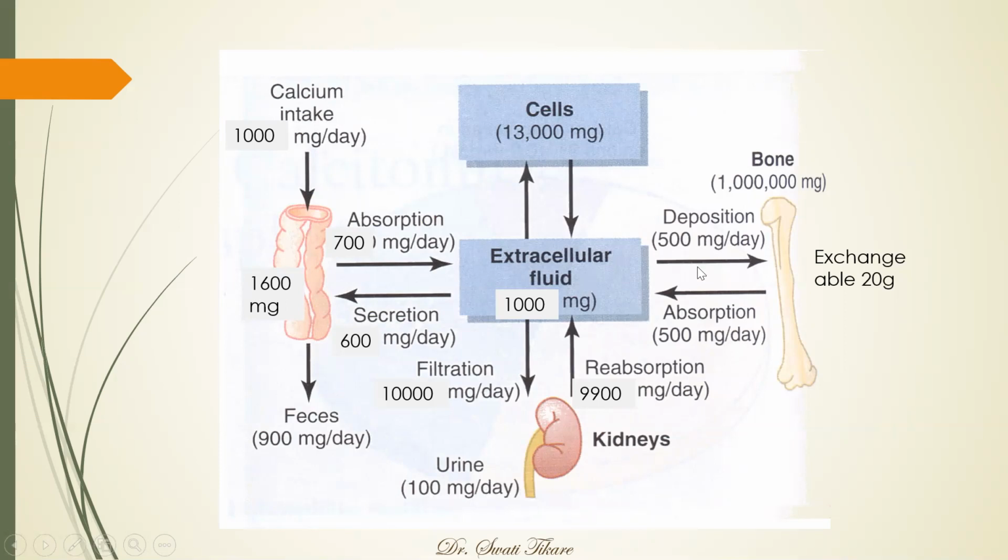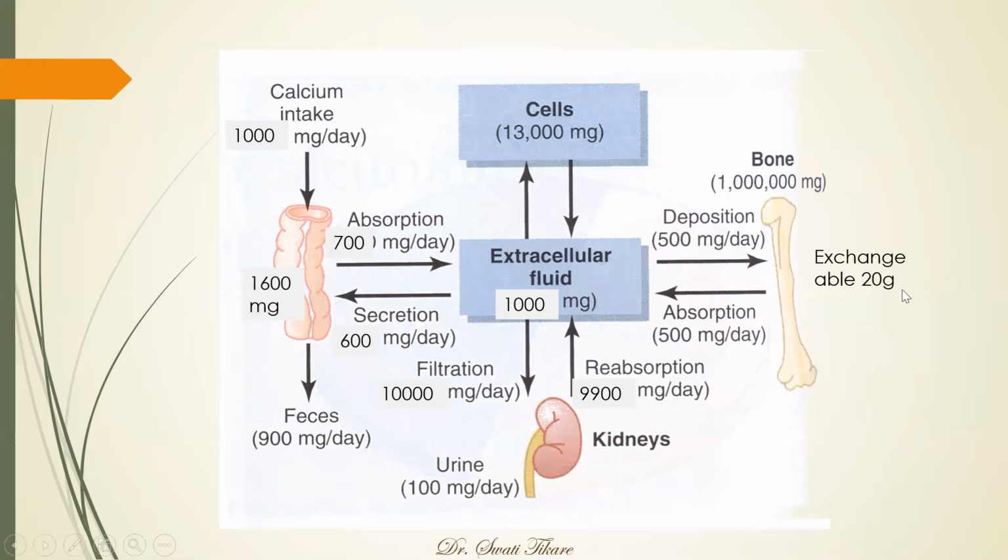Then coming to the exchange with the bone. 1000 grams of calcium is present in the bone. Anyway, you need not worry, you can write it as 1000 gram itself. So of the 1000 gram, around 20 gram is exchangeable.